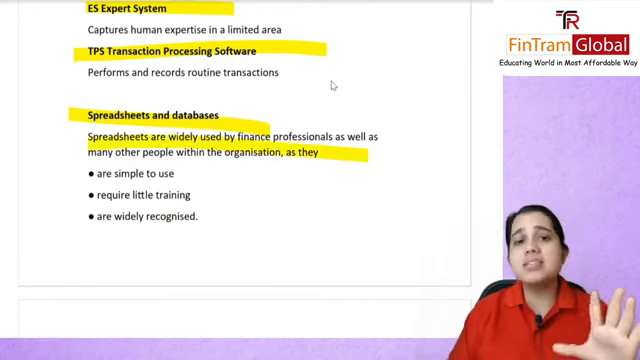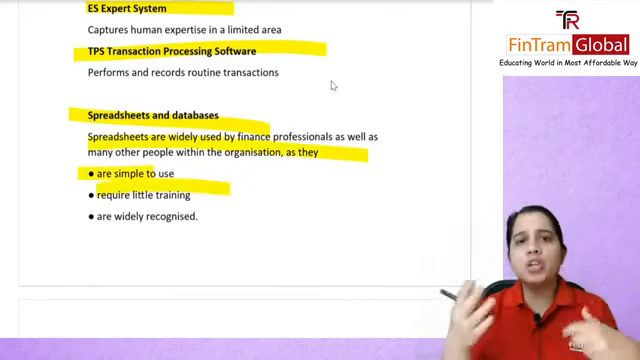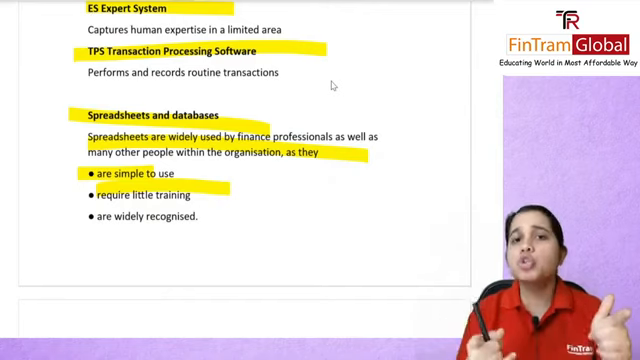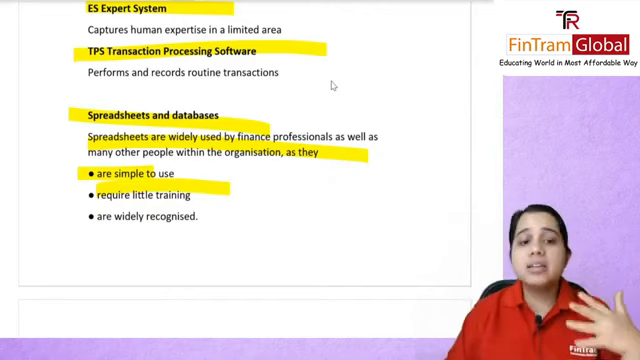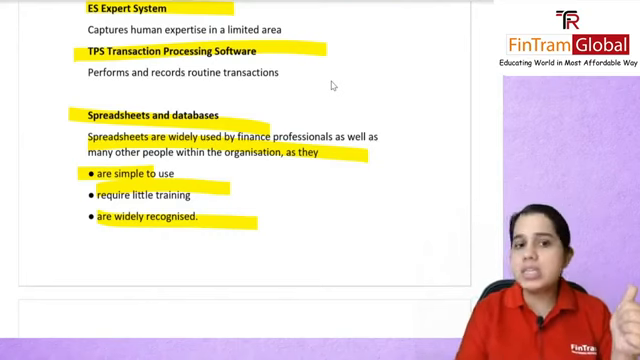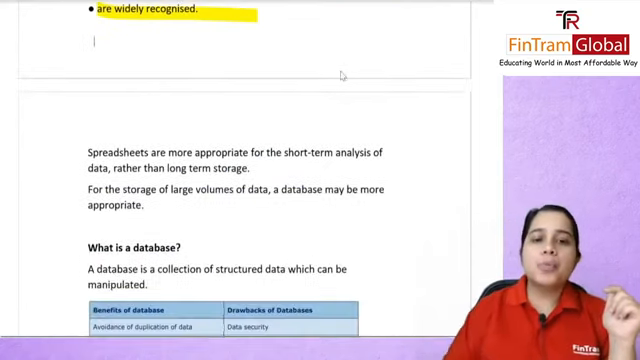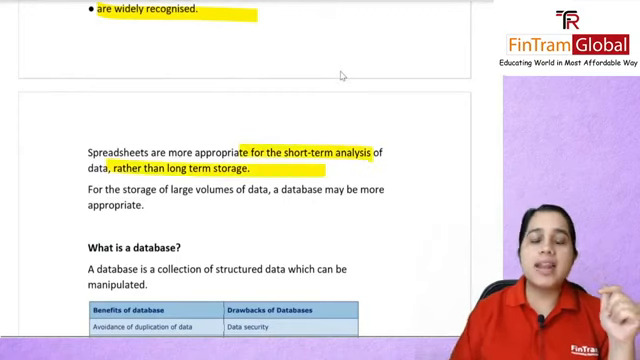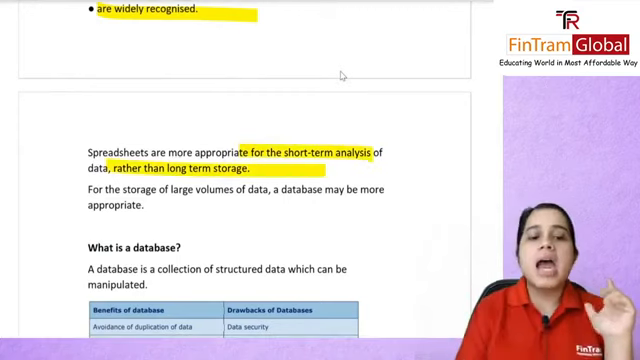They are of course very simple to use. A little bit of training, a few formulas you need to learn, and you are good to go. It is widely recognized. Most professionals all around the world use these, and they are more appropriate for your short-term analysis rather than your long-term storage.